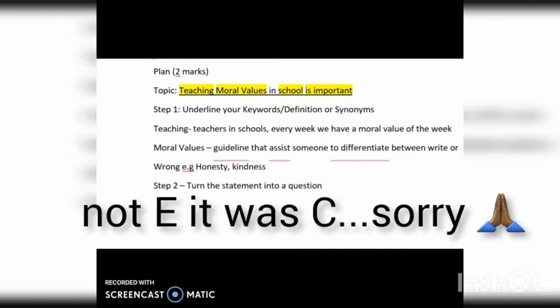So our question here can be, why is moral values important and should be taught in schools?